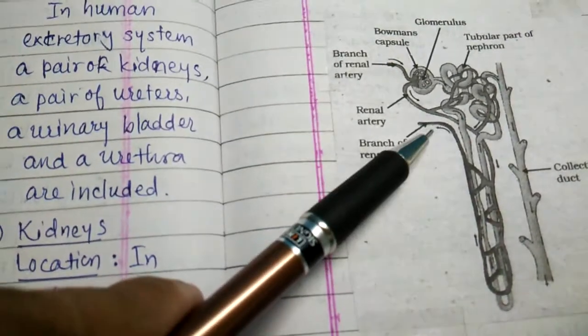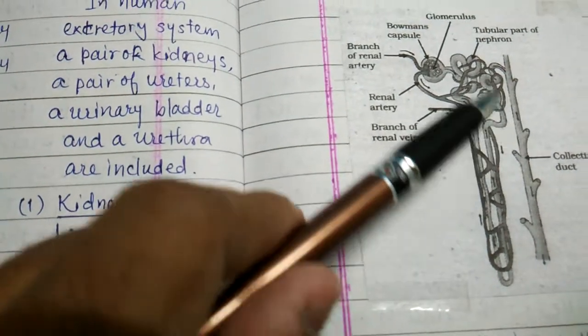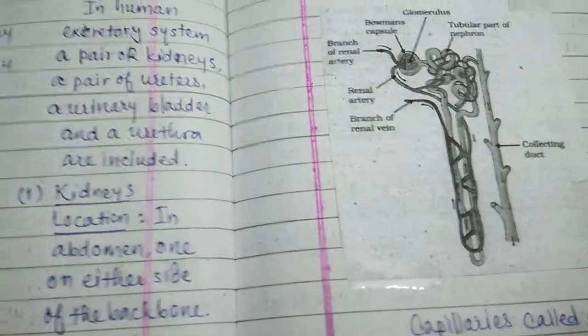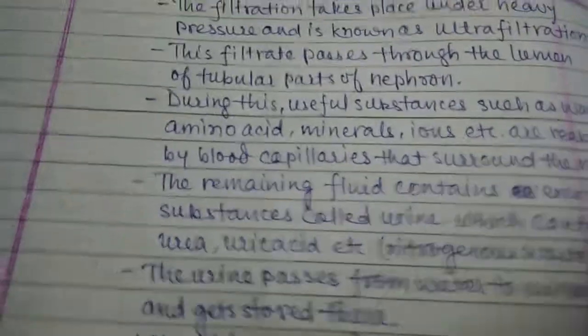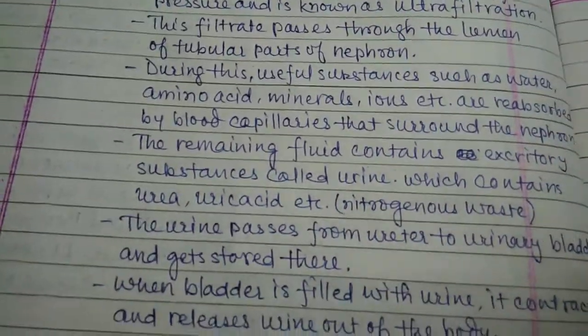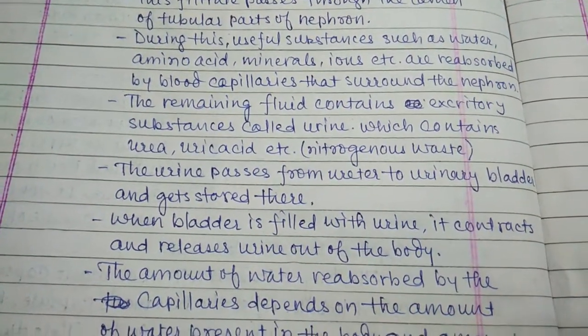Here the capillaries are surrounded around the coiled tubule. From this tubule, the important materials are reabsorbed. The remaining fluid contains excretory substances called urine.